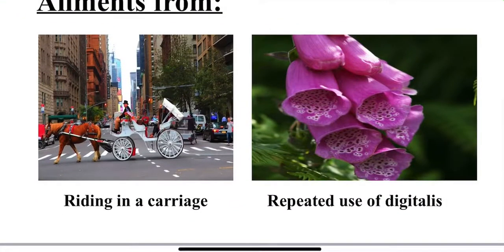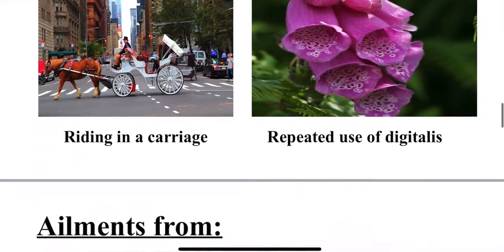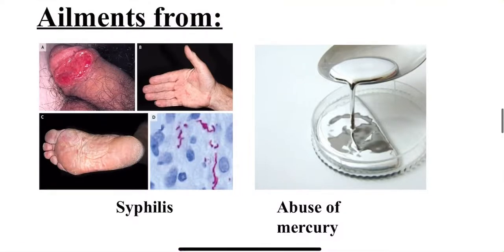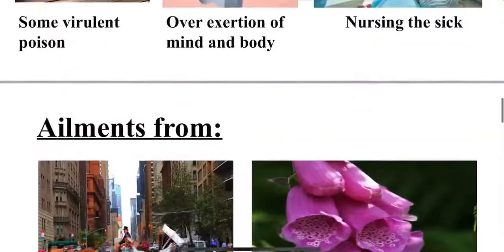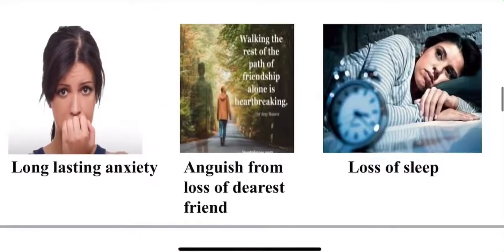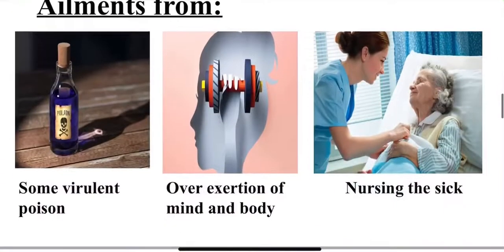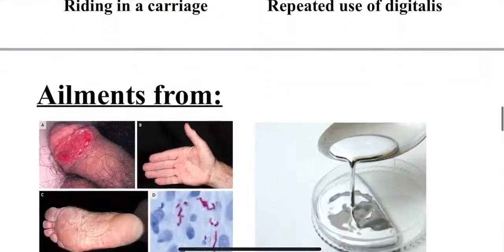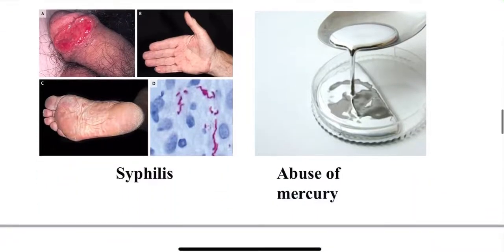Ailments are also from riding in a carriage, repeated use of digitalis, syphilis, abuse of mercury. So guys, let's summarize the ailments from: long-lasting anxiety, anguish from loss of dearest friend, loss of sleep, corrosive poisons, overexertion of mind and body, nursing the sick, riding in a carriage, repeated use of digitalis, abuse of mercury, and syphilis.